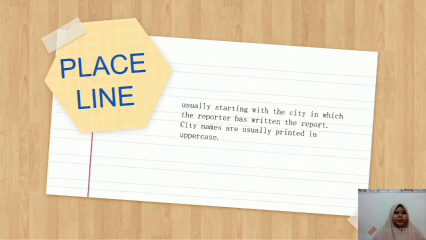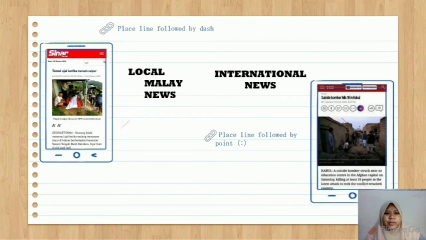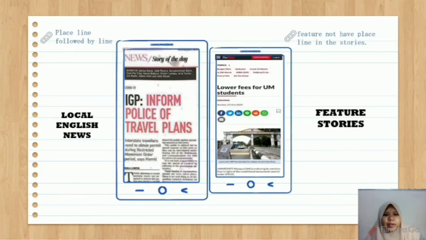Then there is the baseline. A baseline usually starts with the city in which the reporter wrote the report. City names are usually printed in uppercase. For example, baseline followed by a dash, baseline followed by a font in international news, and baseline followed by a line like in local English news. And lastly is the feature story.